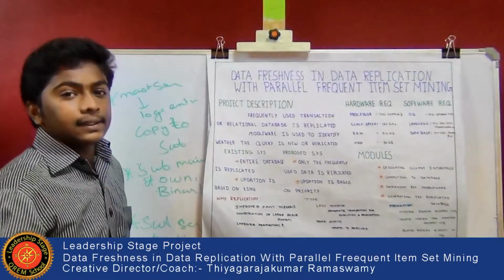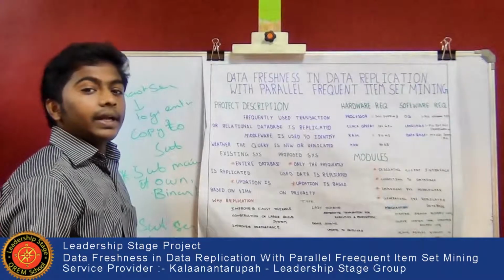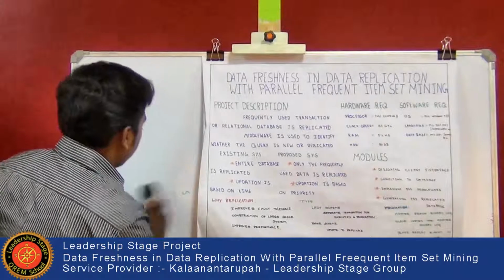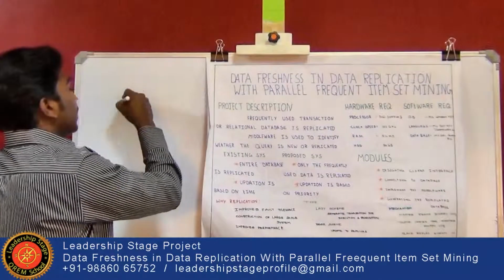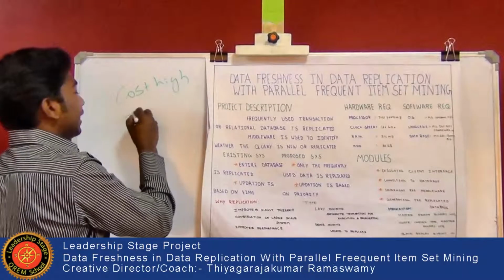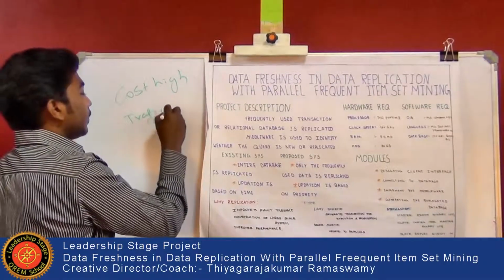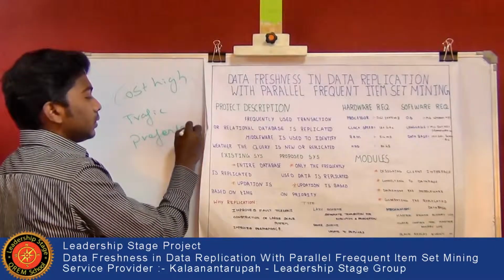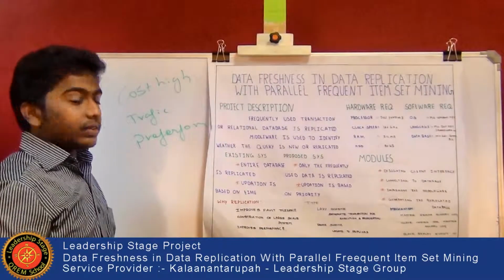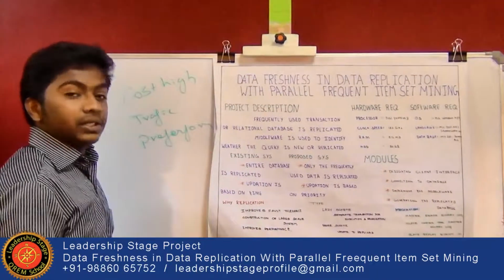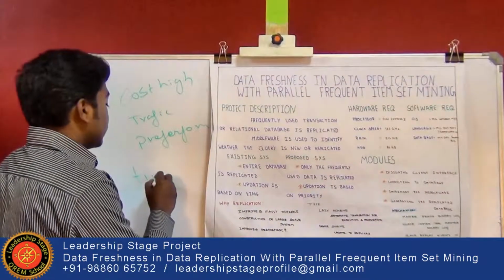In the existing system, we entirely copy the data, so the cost is high, traffic is high, performance is low, and data freshness cannot be achieved since data replication is based on time constraints.